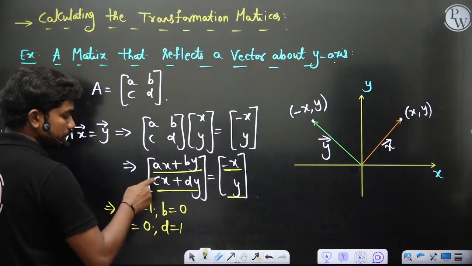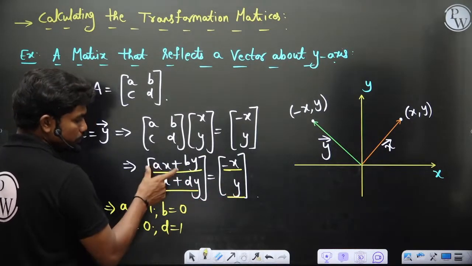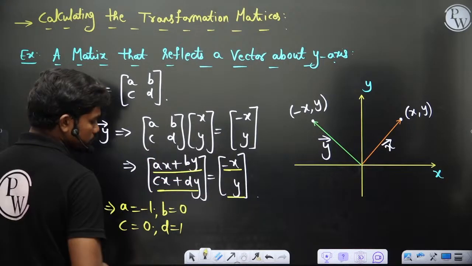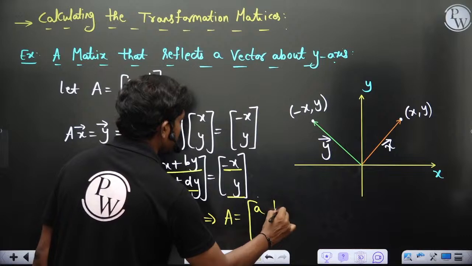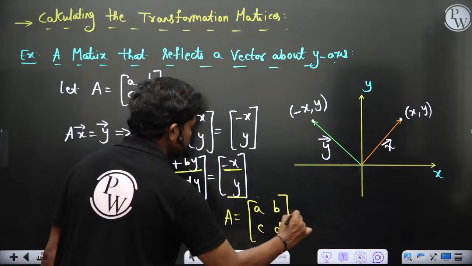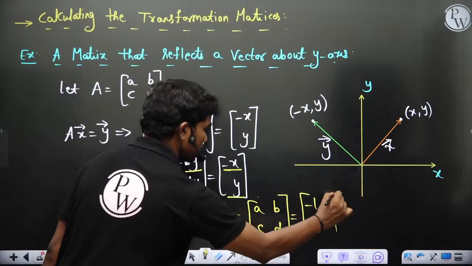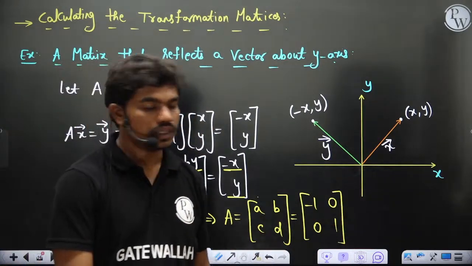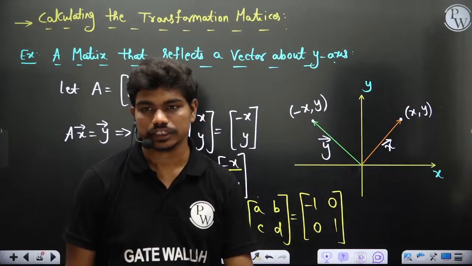Okay, if you put C equal to 0 and D equal to 1, only then this element will be equal to this element. Similarly, if you put A equal to minus 1 and B equal to 0, only in such a case would this element be equated to this. So the transforming matrix A, B, C, D is going to be minus 1, 0, 0, 1. Yeah, so this is the matrix here. Clear to all of you? So this matrix will transform this as a reflection about the y axis.